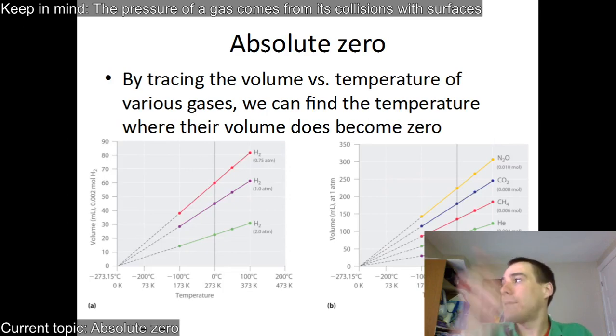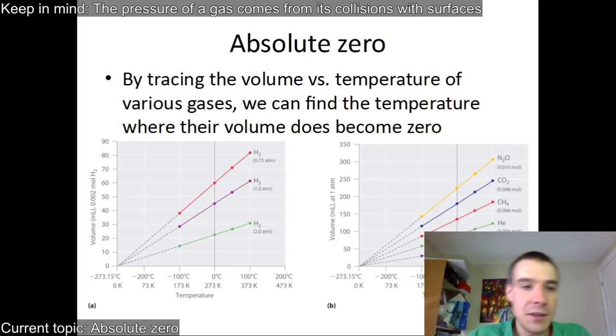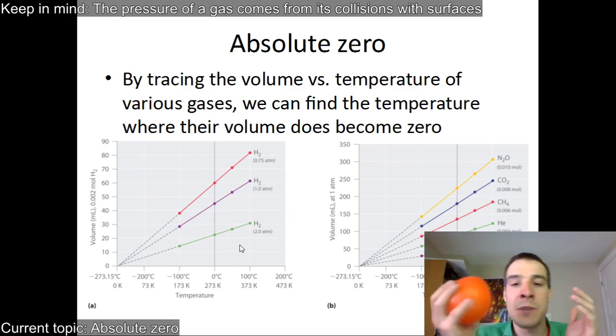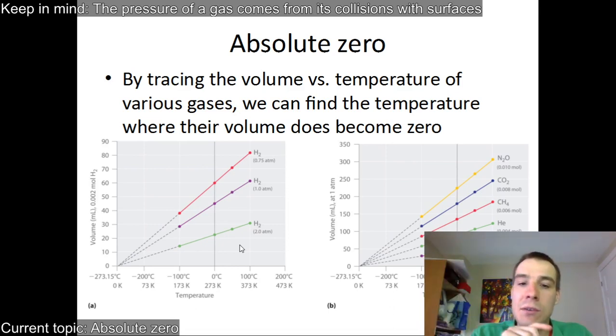So if we track different gases at different temperatures and different pressures, and we cool them down and see what happens to the volume, here's the volume versus the temperature, they all kind of connect. No matter how much gas I have and how much initial pressure I put it in, they all go to 0 volume and 0 pressure at a certain place. And it's down here.